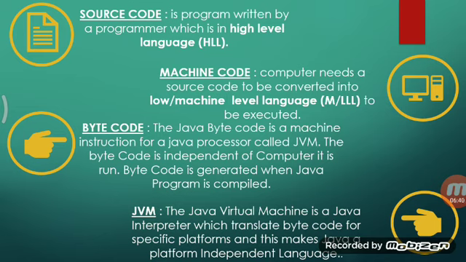When we talk about bytecode, see, I have said that Java is a platform independent programming language. That means it can run on any system. And one of the most important reasons behind it is bytecode. Bytecode is independent of the JVM it has to run upon, that is the Java Virtual Machine. It is common for all the platforms.